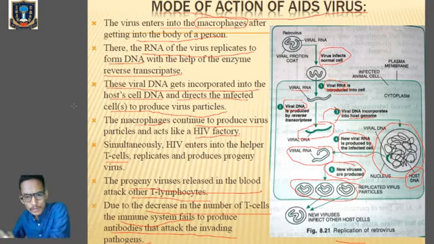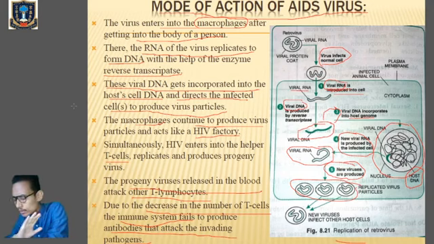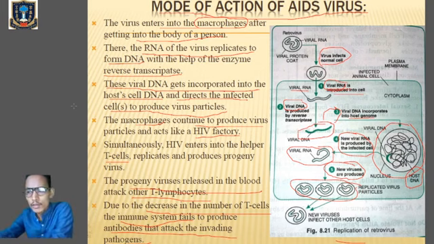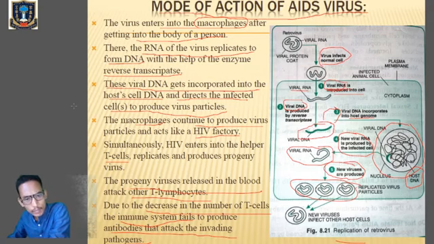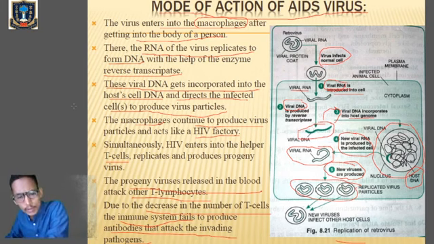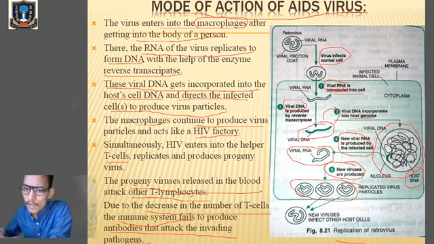So first of all, remember that retroviruses or HIV viruses will enter the body of an individual organism. Once it enters the body, it will go and enter inside the macrophage. Within the macrophage, the viral RNA will form the viral DNA with the help of the enzyme reverse transcriptase. Now that viral DNA will become part of the host genome. So whenever the host genome multiplies or replicates, the viral DNA will also replicate and produce more viral particles.